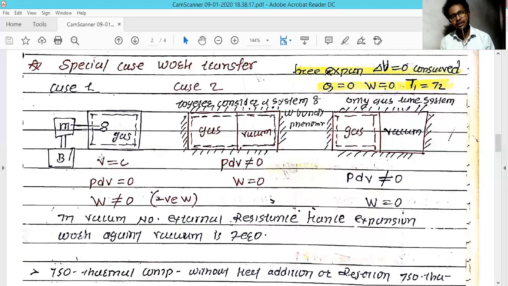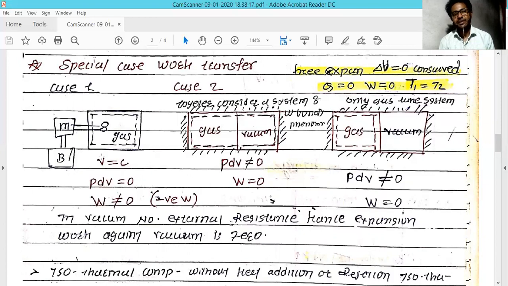A battery is connected to a motor connected to a shaft, and the shaft is rotating inside that volume, and this dotted line is the boundary. It is like an isolated system, whose volume remains constant. You are putting energy into that system, but it cannot emit that energy to the outer world. And if the volume is not changing, the PdV work is zero.